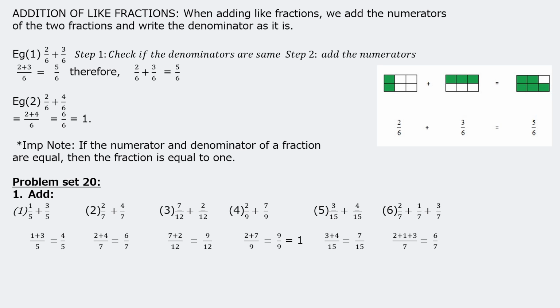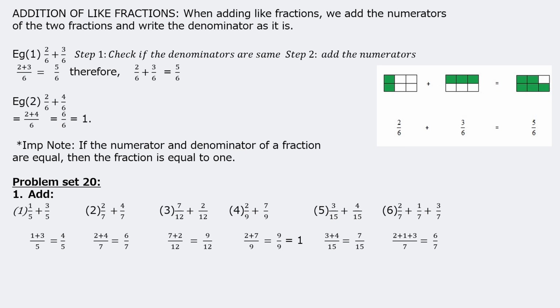Denominators are the same and numerators you have to just add. 2 plus 4 upon 7, that is 6 upon 7. Third sum, children, 7 upon 12 plus 2 upon 12. So directly 7 plus 2 upon 12, that is 9 upon 12. 2 upon 9 plus 7 upon 9. That gives us 2 plus 7 upon 9 is equal to 9 upon 9. So that's equal to 1.